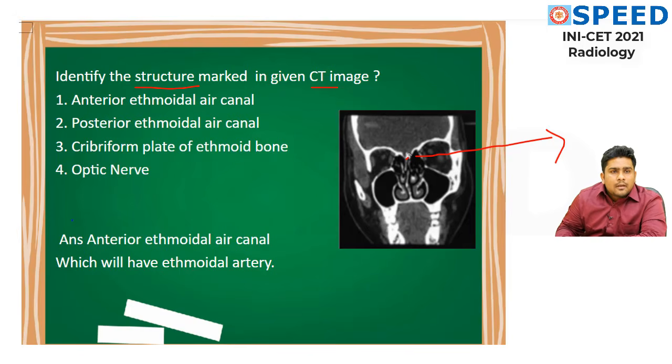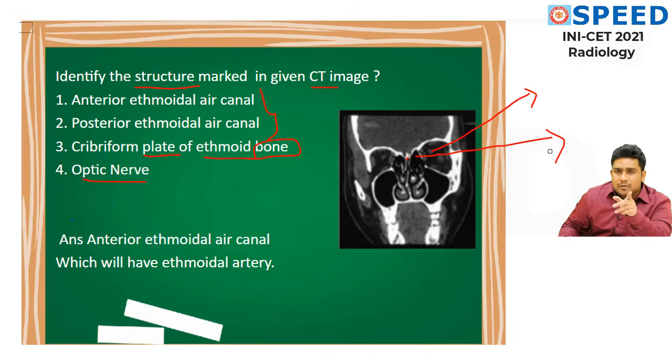First thing, cribriform plate of ethmoid bone. This is a bone, hence it will appear white, hyperdense in CT. And anterior ethmoidal canal and posterior ethmoidal canal are both going to be hypodense. So that is what we have to crack here. Optic nerve is going to be inside the orbit part, and this is the optic nerve. But what they have asked is this point, and it is going to be either the first option or the second option. I will tell you how to crack it.